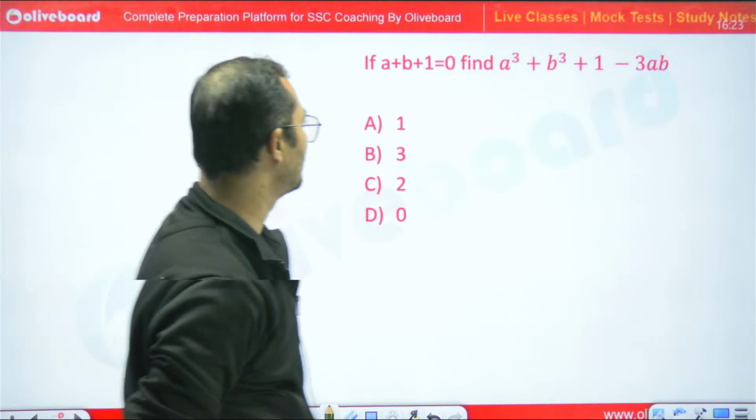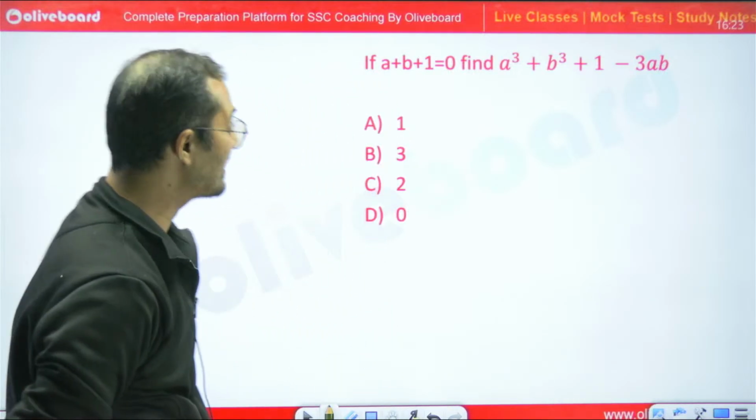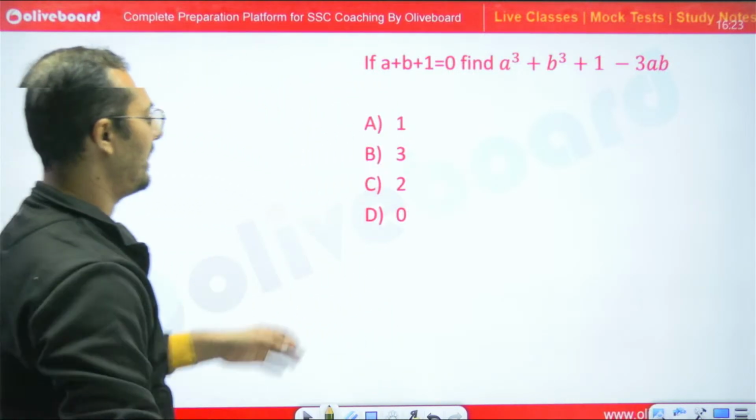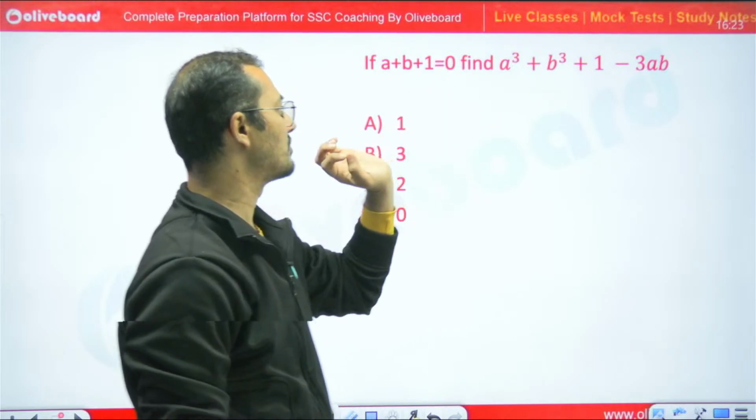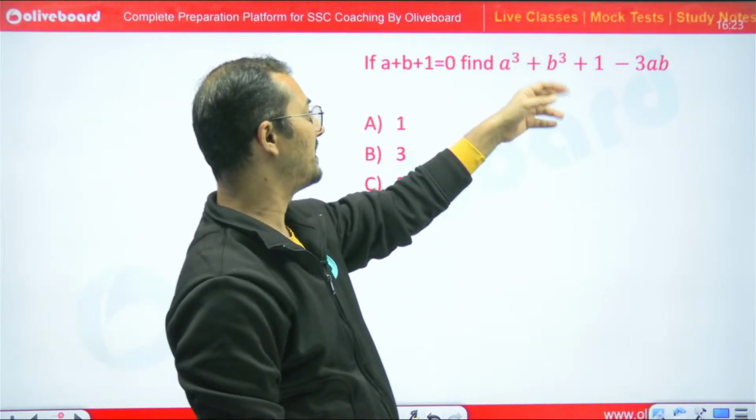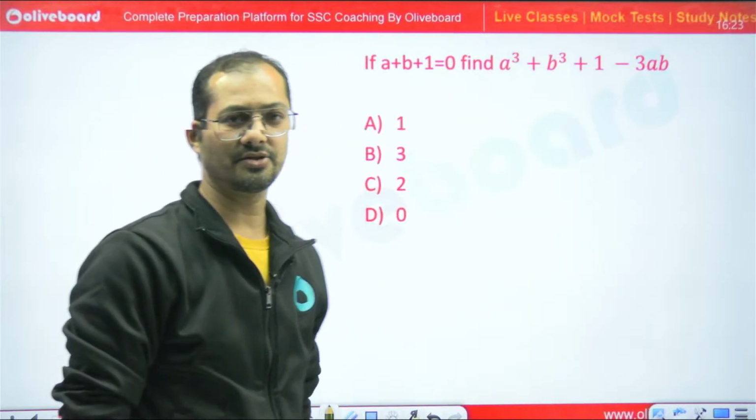Okay, let's move to the next question. a plus b plus 1 is equal to 0. Find a cube plus b cube plus 1 minus 3ab.